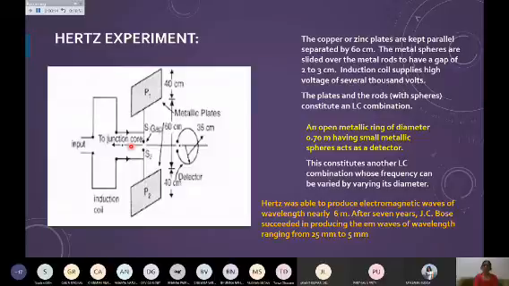And he took the arrangement as we have discussed for LC oscillations in the previous class: by having the inductor and the capacitor in parallel to each other when we join them, LC oscillations are produced, able to produce electromagnetic waves of wavelength nearly 6 meters. 6 meters is the wavelength he was able to produce, and he took this arrangement with him.